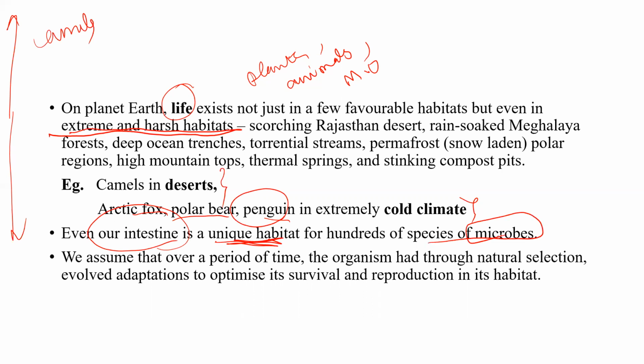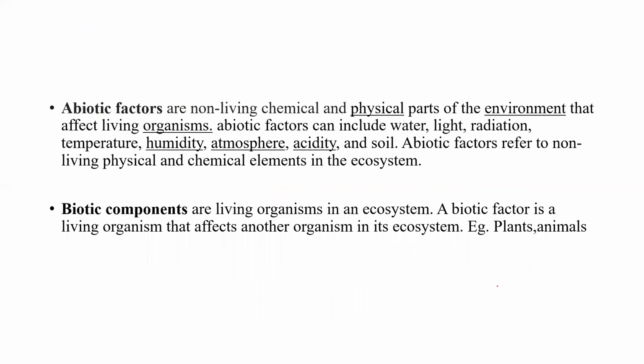We assume that over a period of time, the organisms had, through natural selection, evolved adaptations to optimize their survival and reproduction in their habitat. So over time, due to natural selection, the living organisms have tried to optimize their survival rate in their habitat.